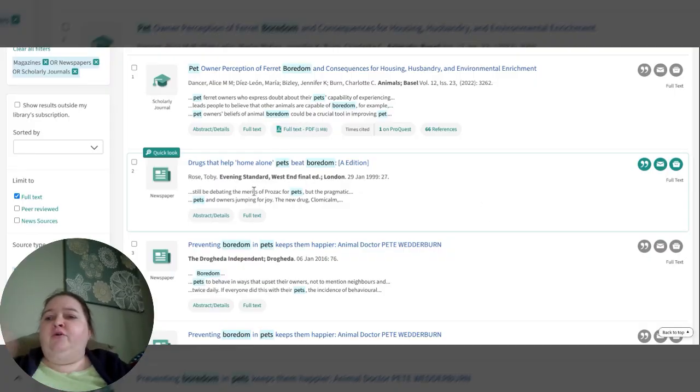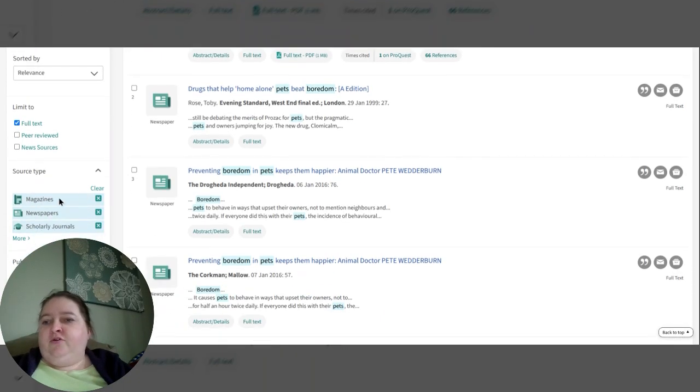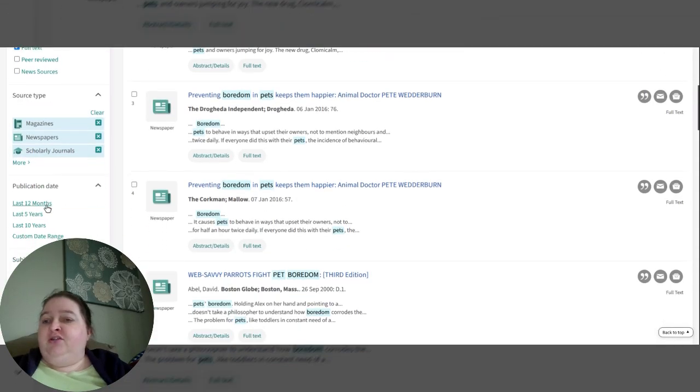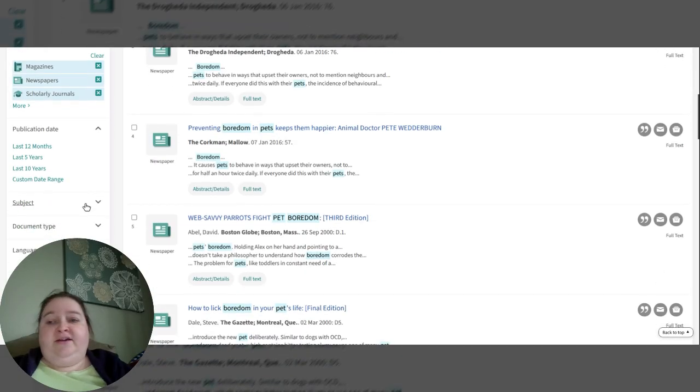And what have you noticed that stands out immediately? Our filters are now on the left-hand side of the page. What do you know? Look, source type, they've already told us that we've highlighted those. Publication dates go back 12 months, 5 years, 10 years, custom date range. Like EBSCO, we can have our subjects that we can search: pets, dogs, cats, boredom, birds. Just wonderful stuff. Document type, news, article, feature, commentary, review.